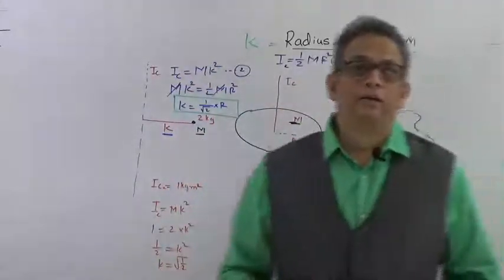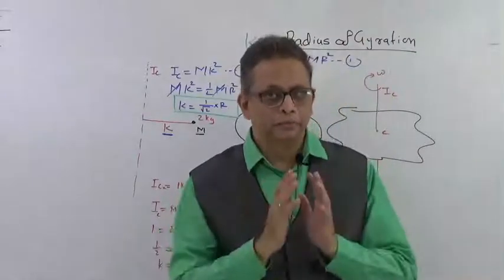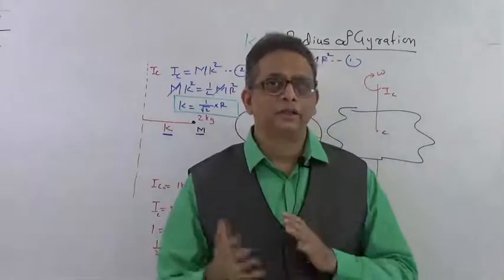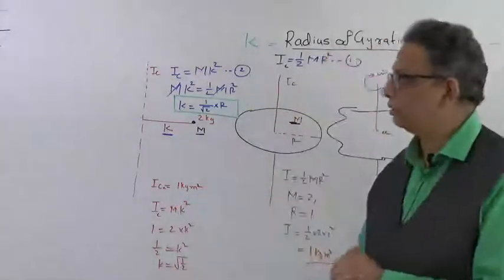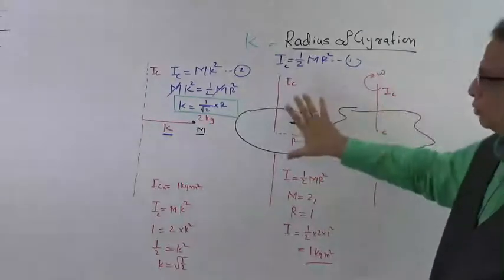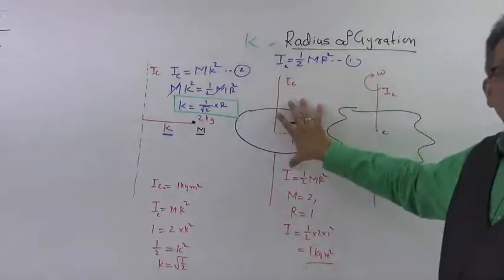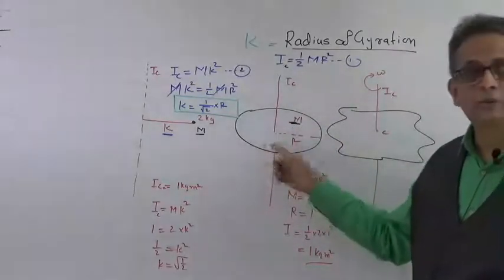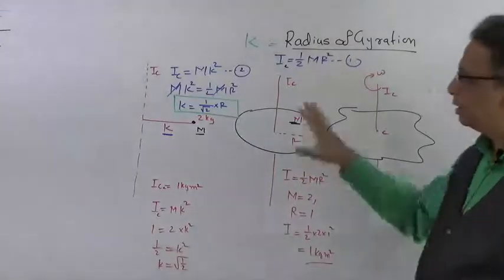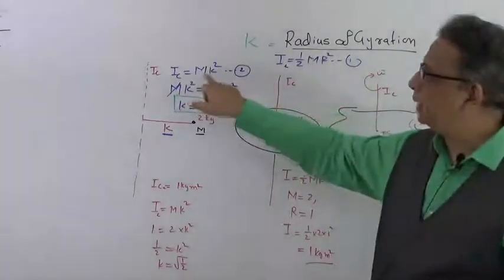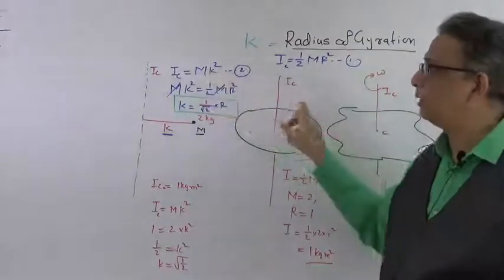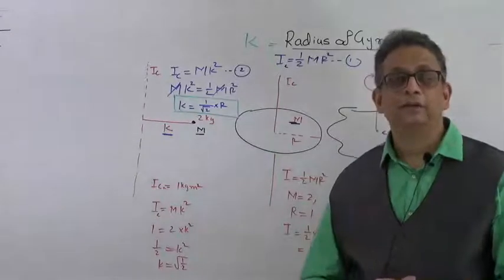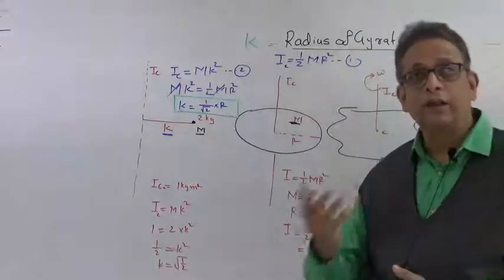Whenever you have a moment of inertia of any system whose value you know, and you have to find the radius of gyration, then you have to equate it with the moment of inertia of the object which is known to you. Here we had taken a disk, an object which was known to us, correct? Now this should be made equal to mk square, keeping the same mass. I am going to keep the same mass, but the k is going to be different, and I want to find the value of that k.